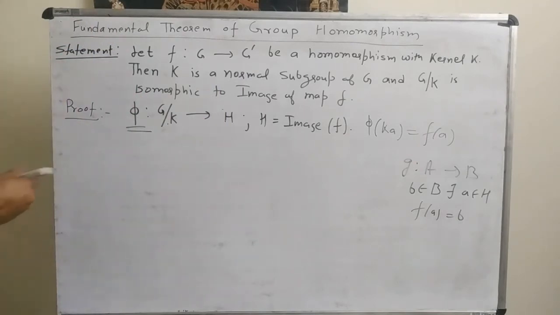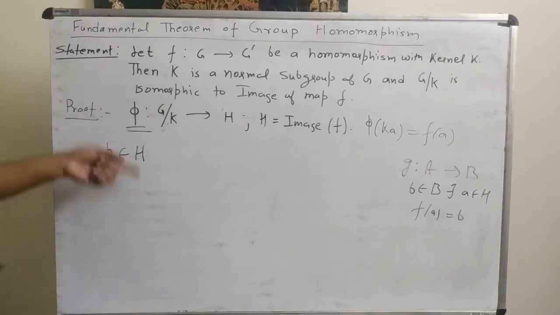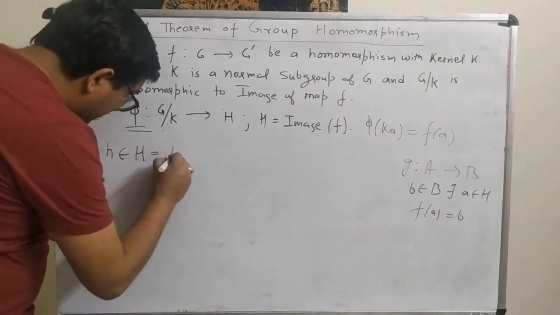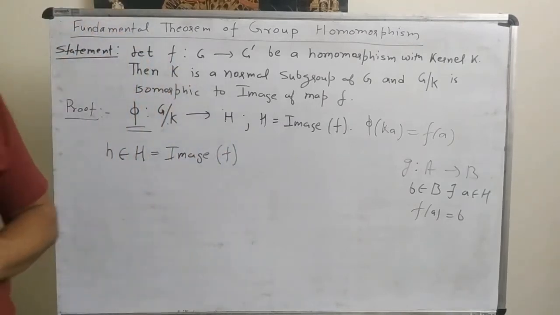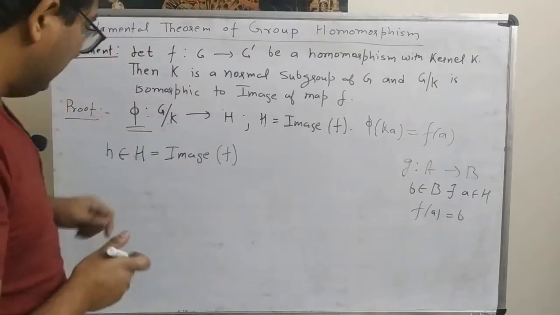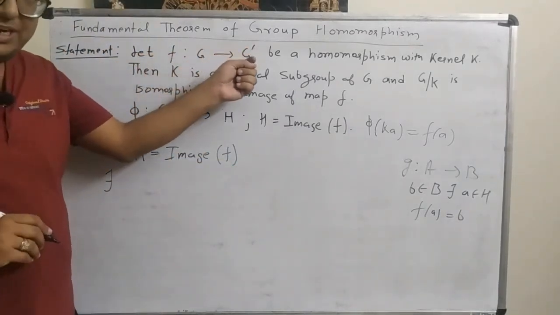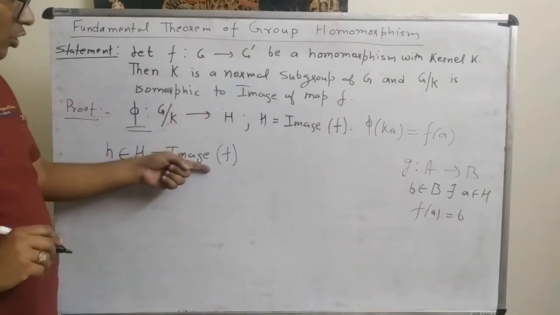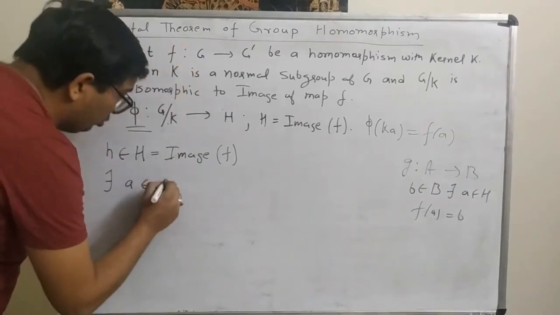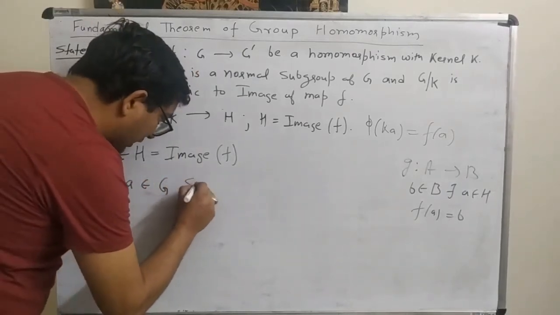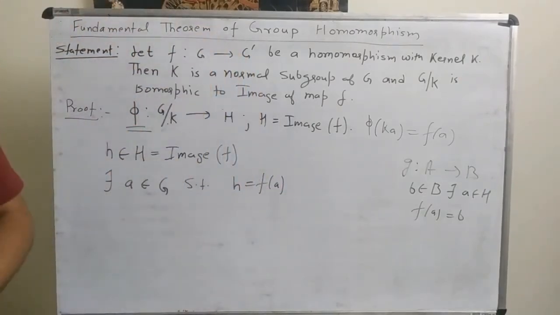So let's suppose h belongs to H, and we know that H is the image of F. So what it means? It means F is a map from G to G dash and h belongs to image of F. It means there exists some a belongs to G such that h is equal to F of a.